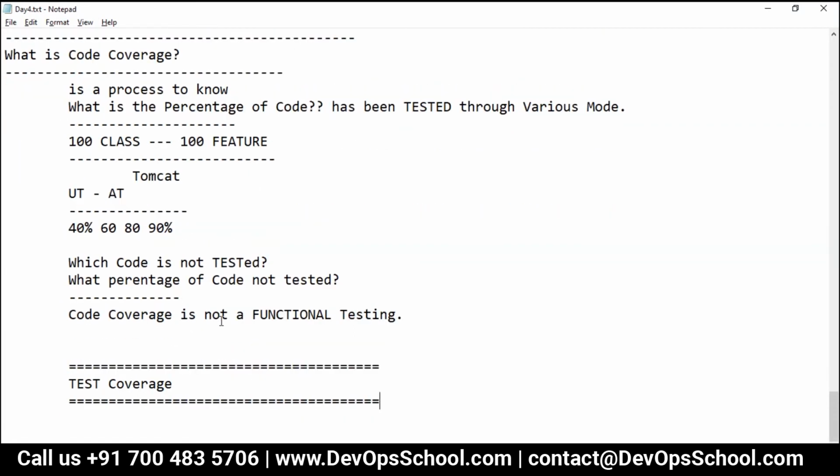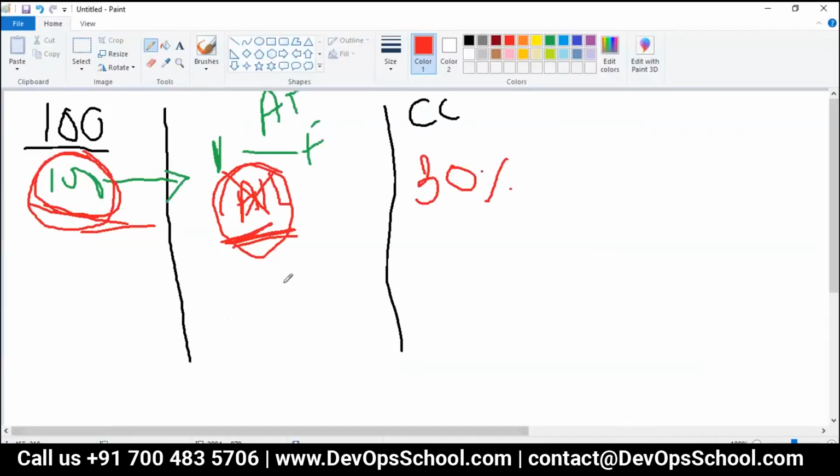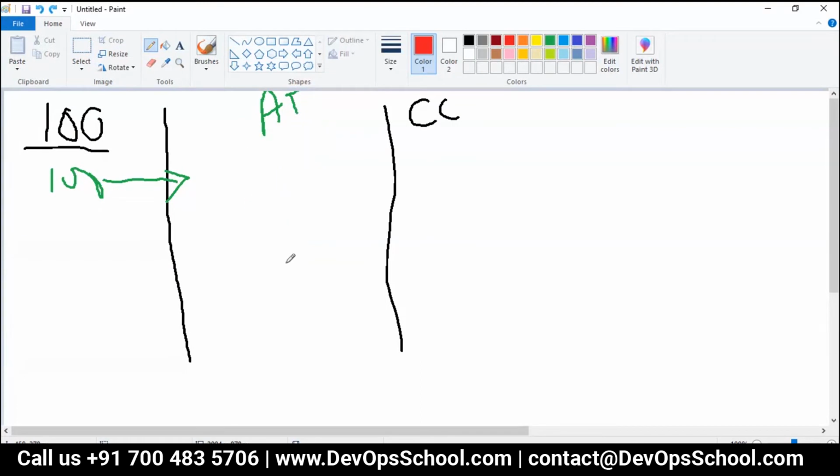Now, what is test coverage? Let me explain using the same method. Let's say you have 100 classes and 40 test cases, and each one tests one class. It's a round figure I'm giving you to make it easy to understand. One test case tests one class.